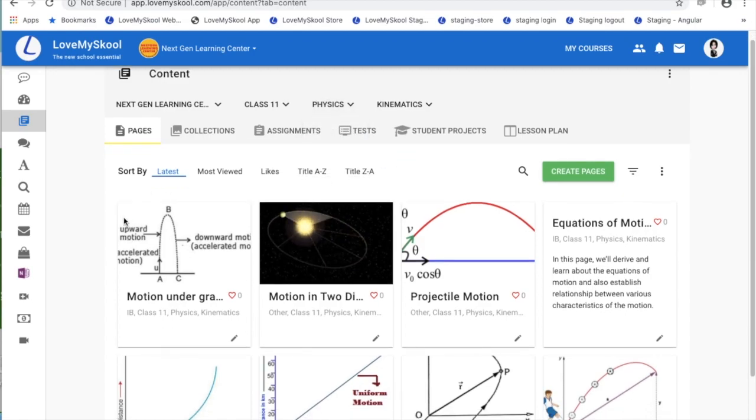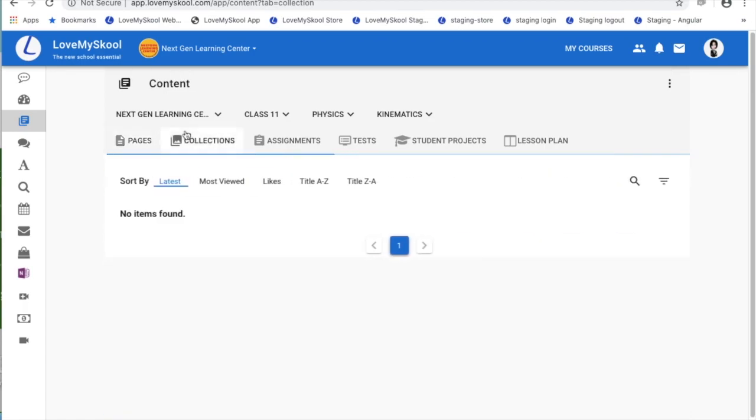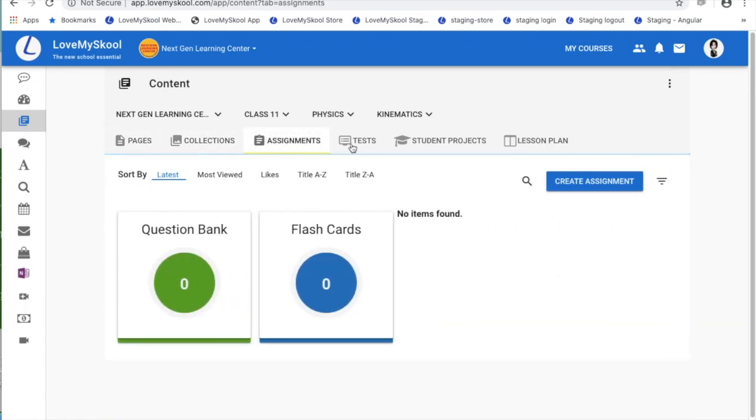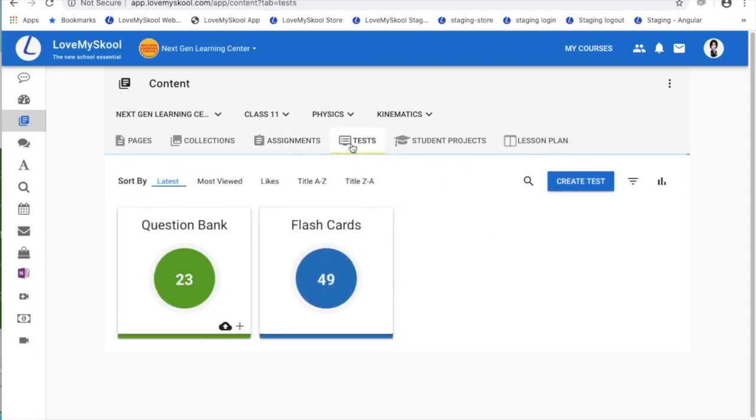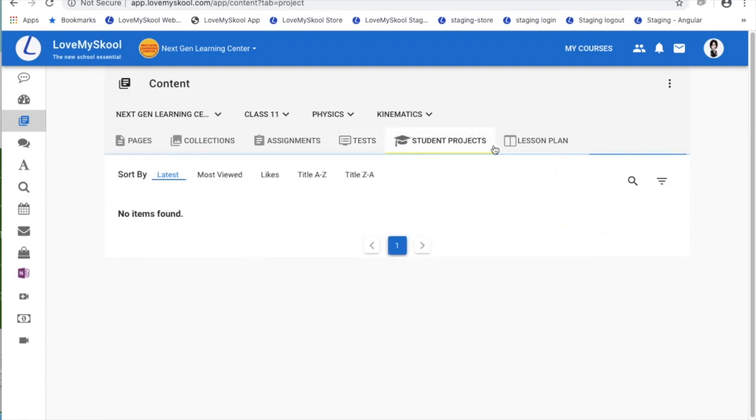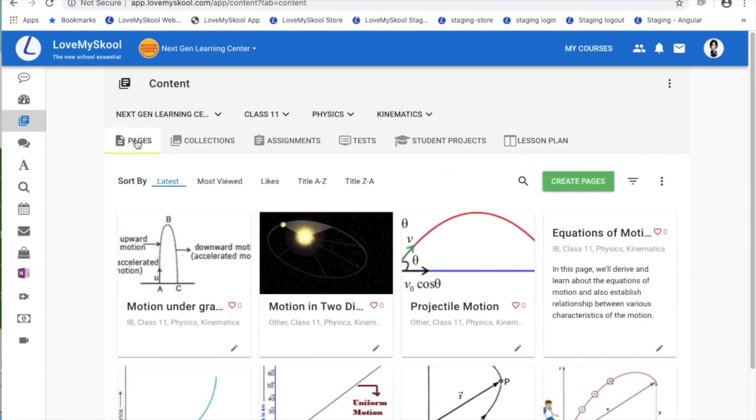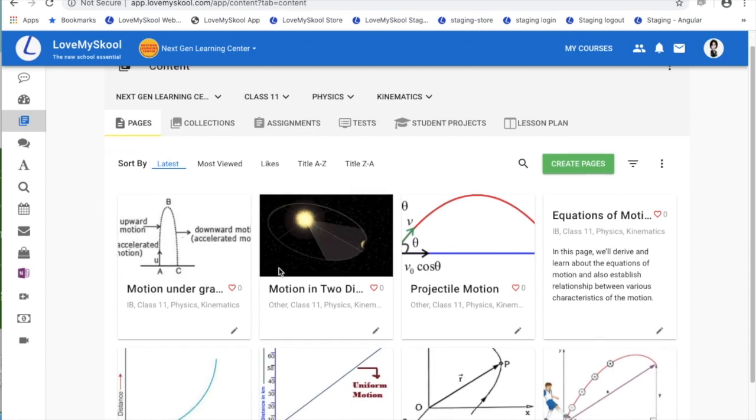The different contents that are supported are pages, collections, assignments, tests, student projects and lesson plans. We'll talk about each of them one by one quickly. Pages are basically learning materials. We ideally suggest 15 to 20 minutes of learning material. And any page once published is available for students and parents enrolled in that course to see.